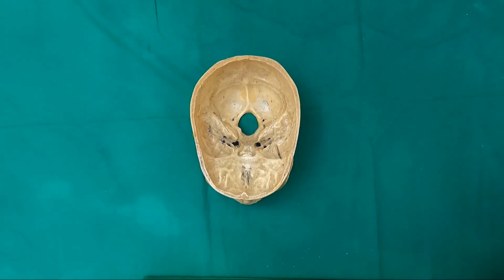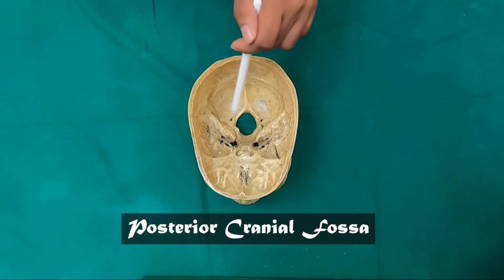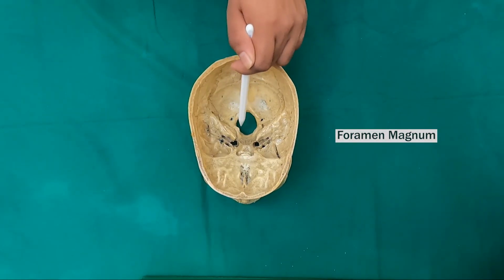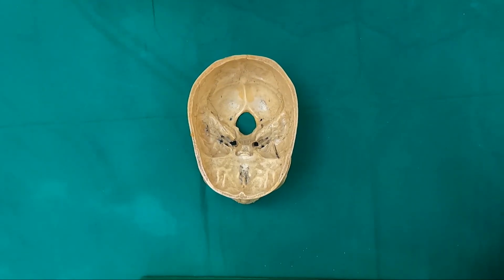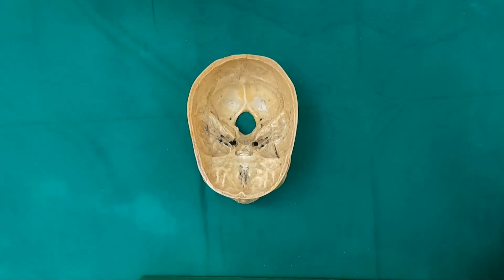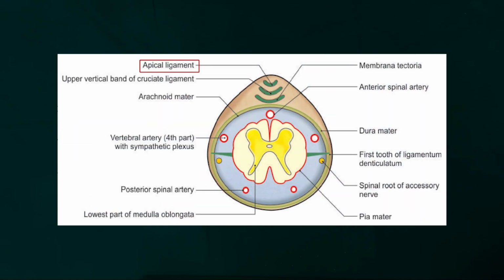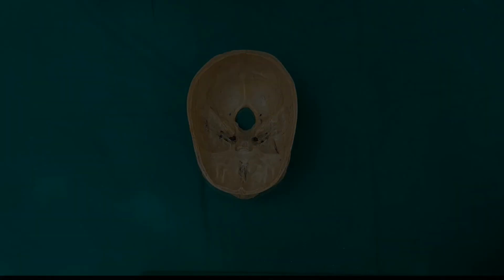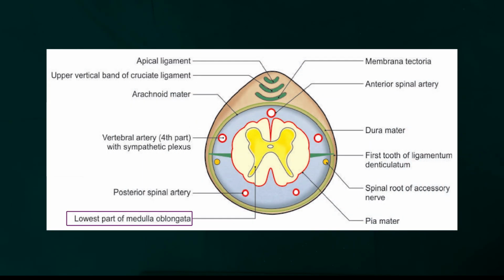Now let's move on to the posteriormost part of the skull base, which is the posterior cranial fossa. The foramen magnum, which is centrally located, transmits the following structures. Through the narrow anterior part run the apical ligament of the dens, the vertical band of the cruciate ligament, and the membrana tectoria. Through the wider posterior part travel the lowest part of the medulla oblongata and the three meninges.